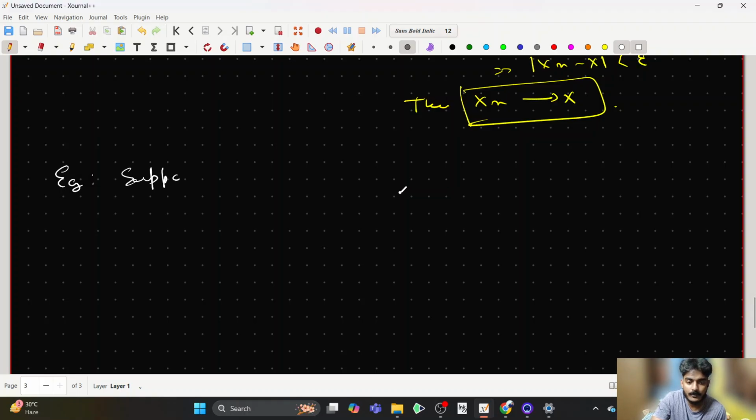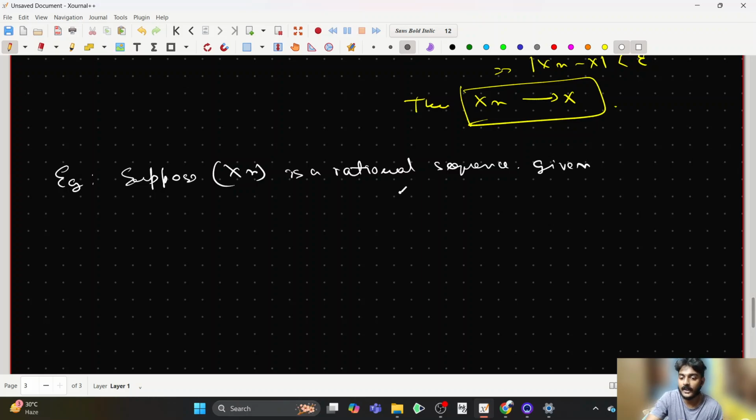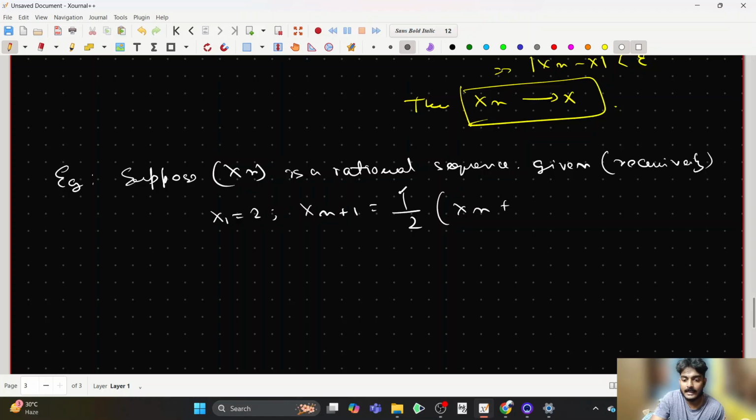Suppose xn is a rational sequence given by. So how do we define this sequence? We define it recursively. That is, every alternate term is defined in terms of its previous term. As x1 equals 2 and xn plus 1 will be 1 upon 2 xn plus 2 upon xn.